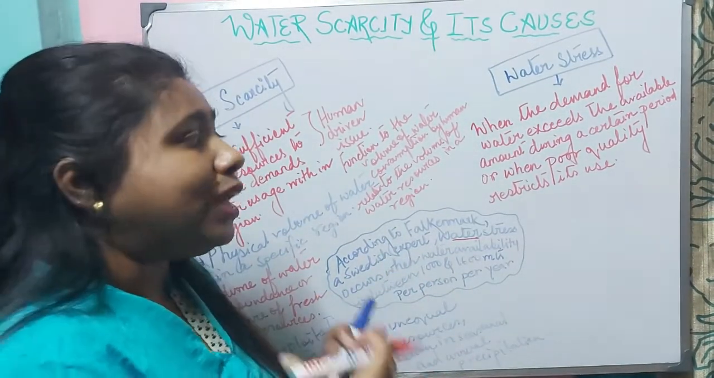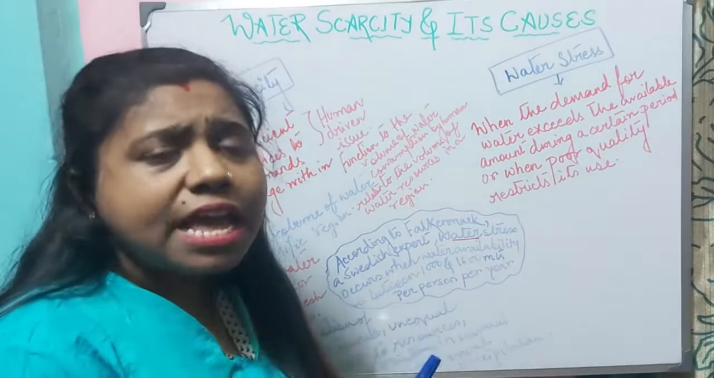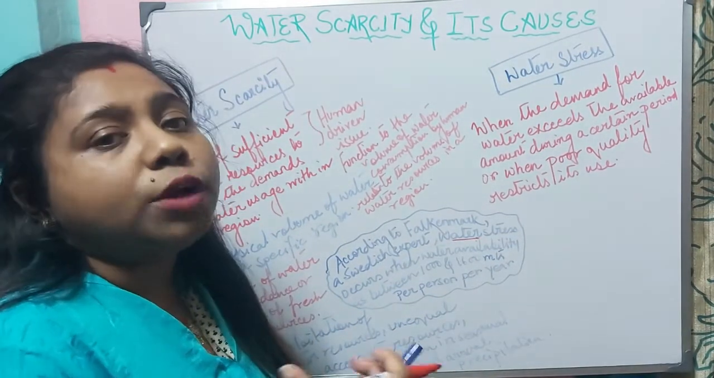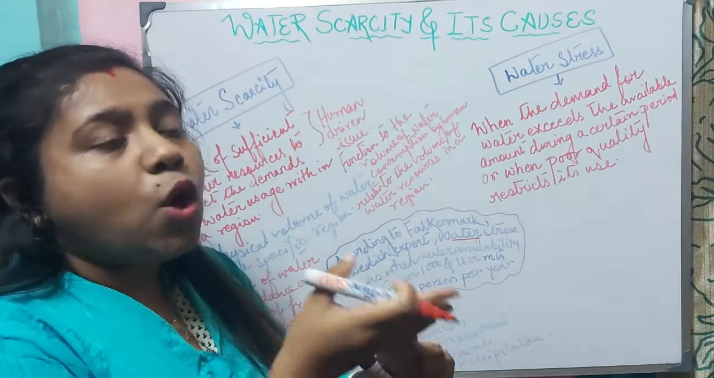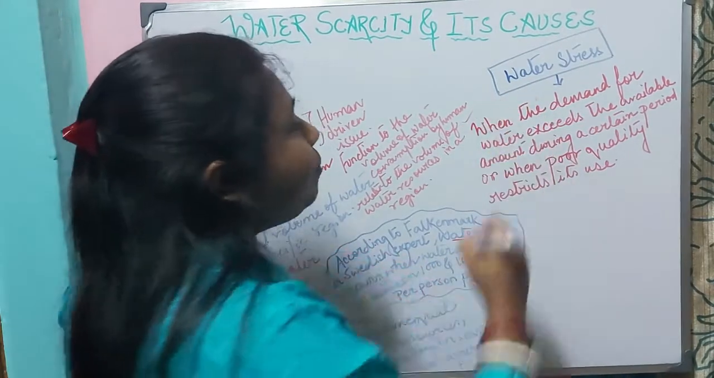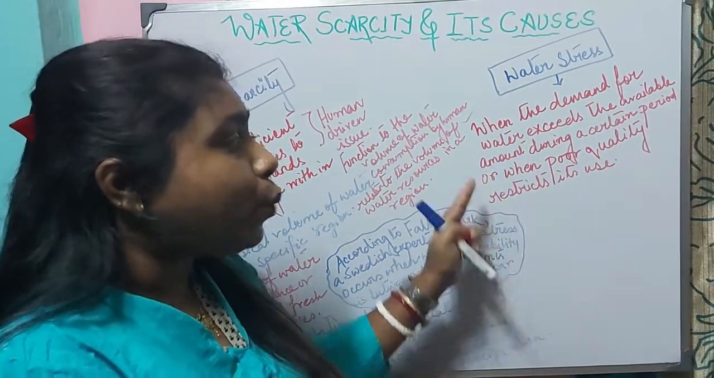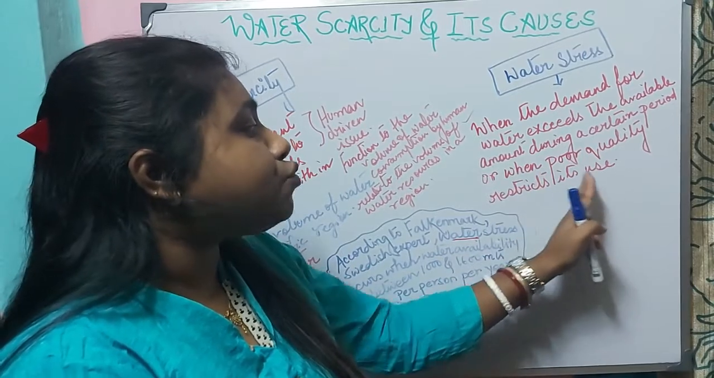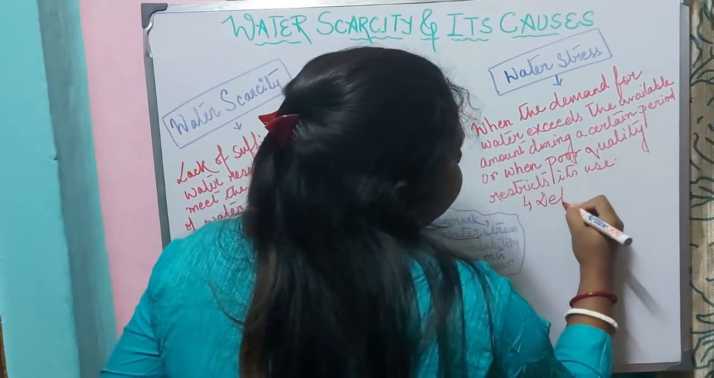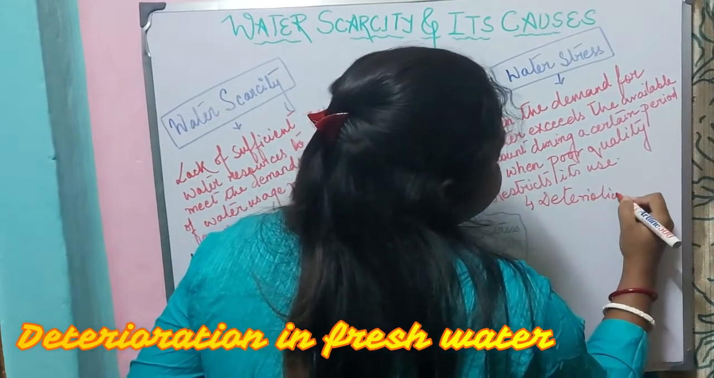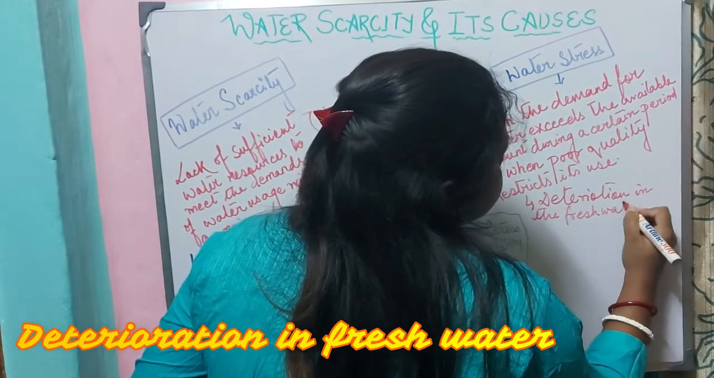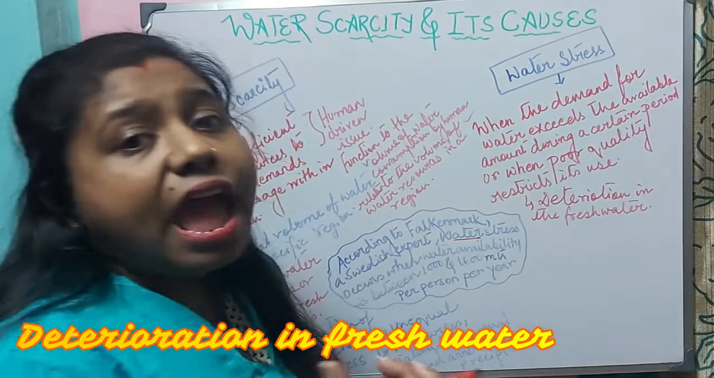It may also be that water is available, but the quality of water is poor. Due to the poor quality of water, it cannot be utilized. So in two ways, water stress can be defined. Number one, when the demand for water exceeds the available amount during a certain period, or when poor quality of water restricts its use. Due to water stress, we can see that there will be deterioration in the fresh water stored in the aquifers.